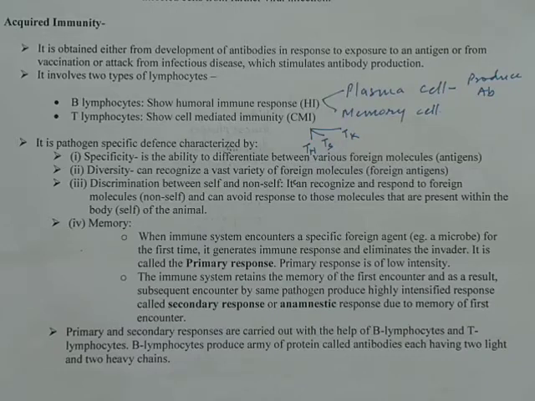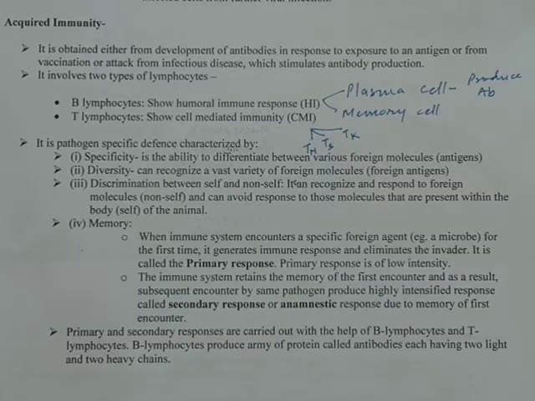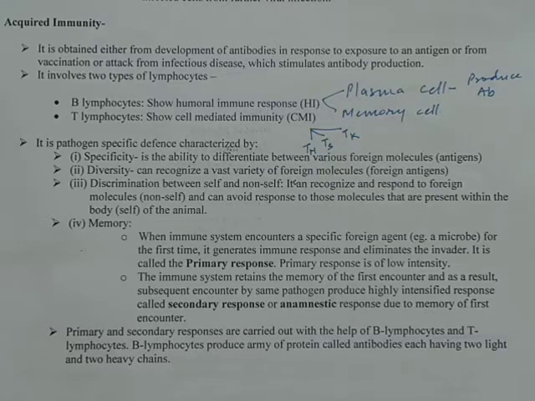Welcome back. We are moving further to the second type of immunity that we talked about in the earlier section. Immunity is classified into innate immunity and acquired immunity. We talked about innate immunity. Now let us see acquired immunity, also called adaptive or specific defense mechanism, which is the third line of defense, which can be further classified into natural or active immunity, and artificial or passive immunity. Let us understand acquired immunity.